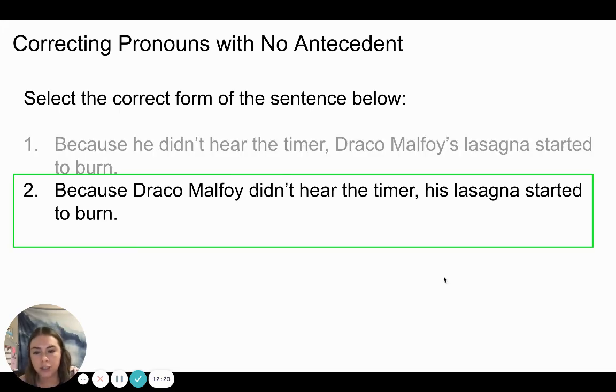You should have circled number 2. Because Draco Malfoy didn't hear the timer, his lasagna started to burn. Because Draco Malfoy and his match. However, number 1, he and Draco Malfoy's do not match.